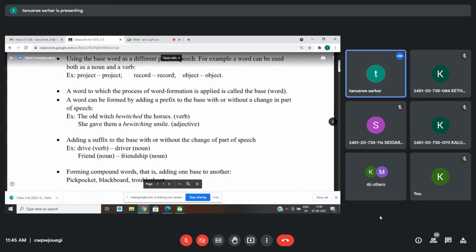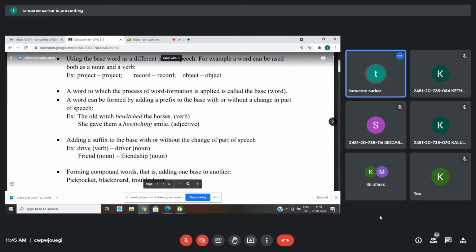Suppose I have the word comfort, I can make it discomfort by adding a prefix. I can make it comfortable, uncomfortable, comfortably also. So with one base word, I can make so many words.